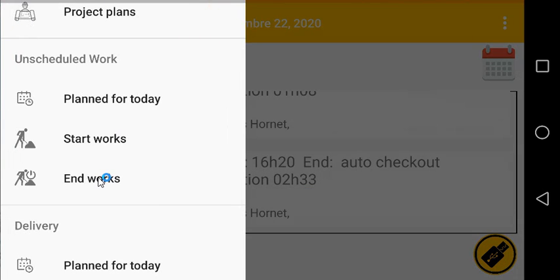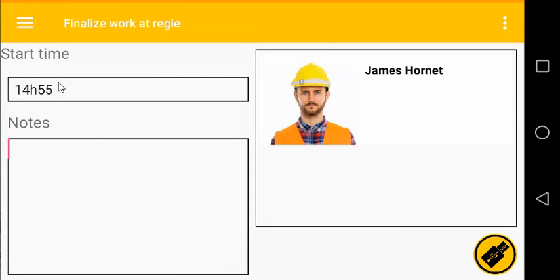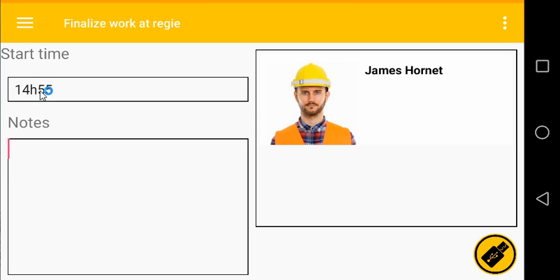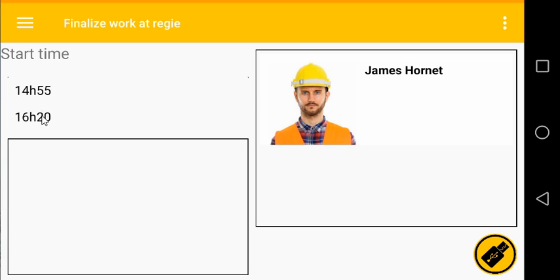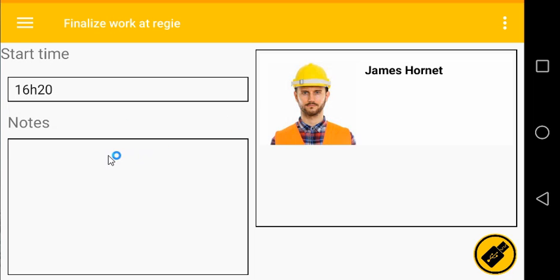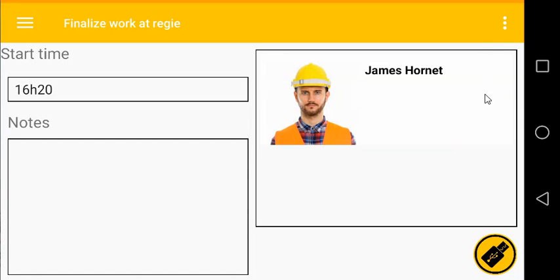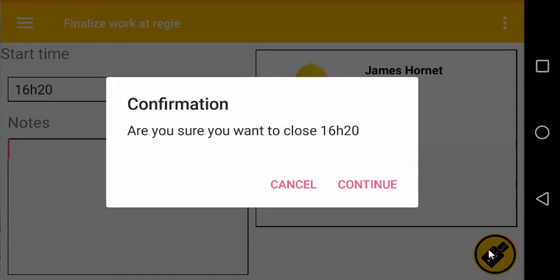To end unscheduled works, you can select and view the entries that are open. To end any of the entries, just select the entry, and if needed, type in some notes, and next click on the yellow button again, and it asks you if you want to close.